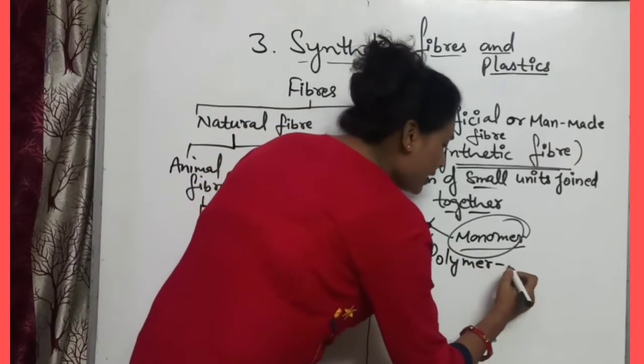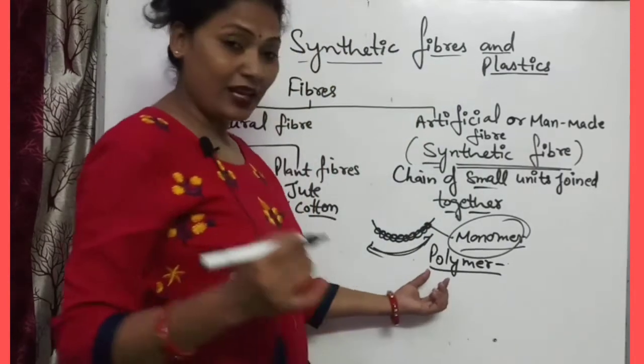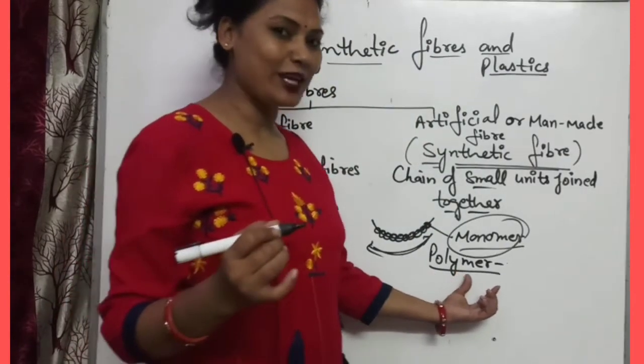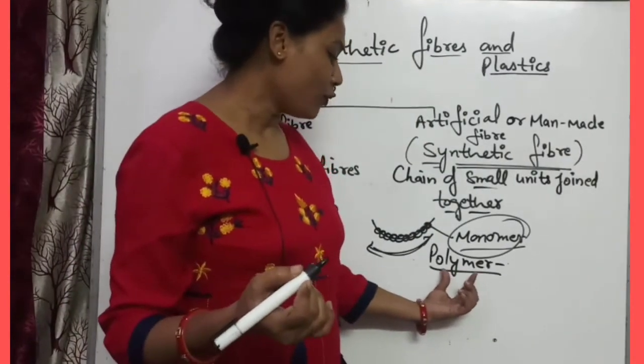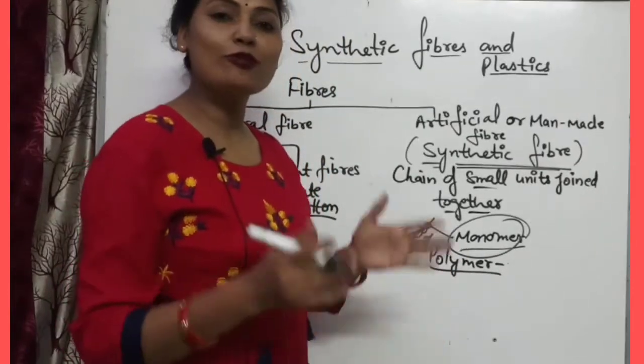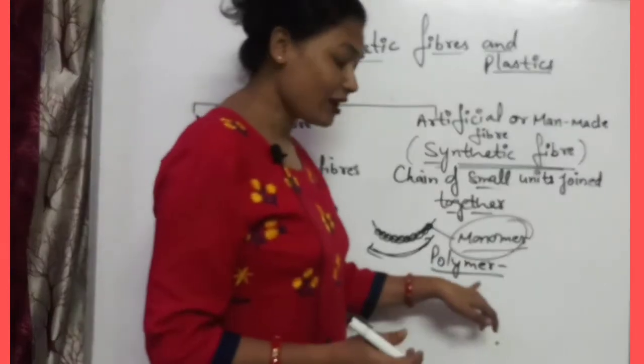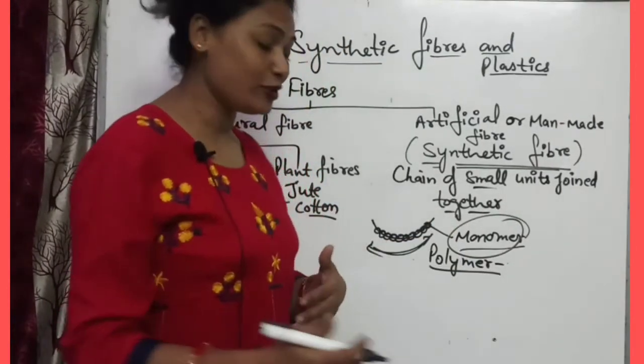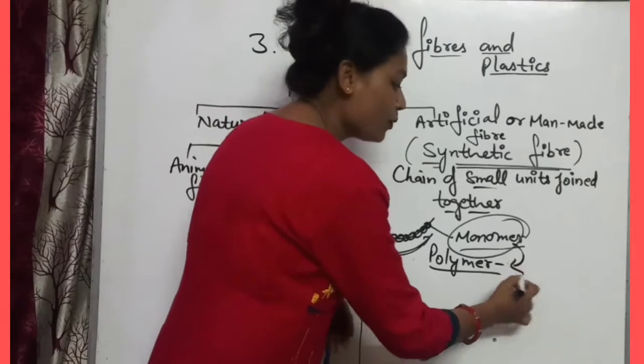Poly means many and mer means unit or part. So when many parts, many monomers, are combined together, they form polymers.